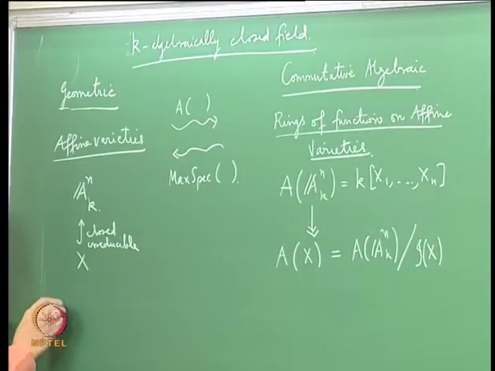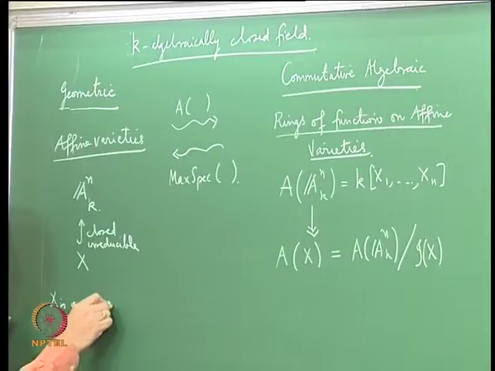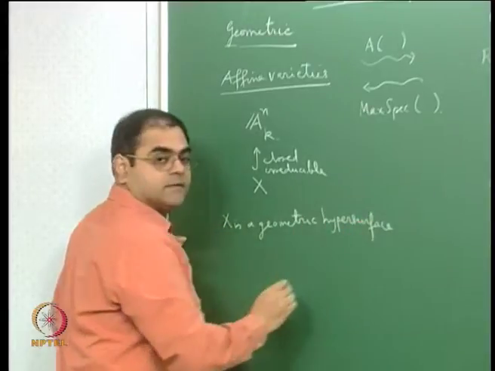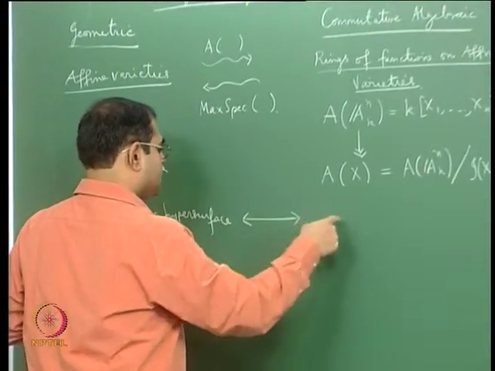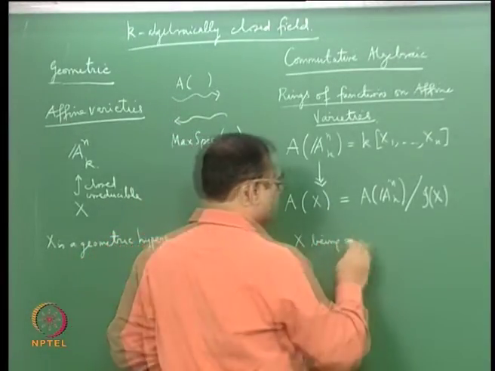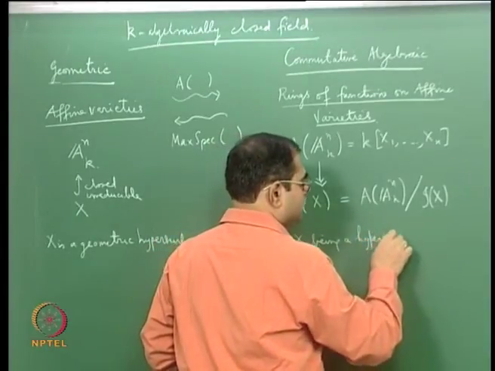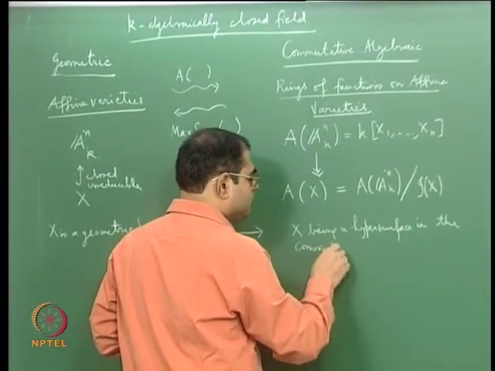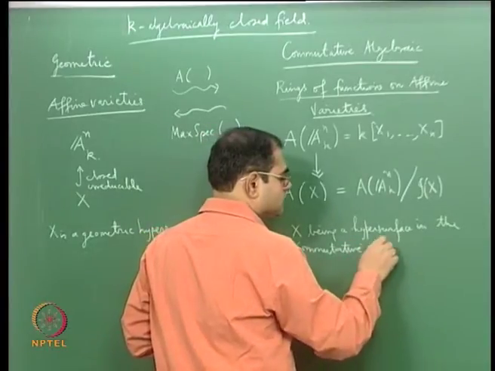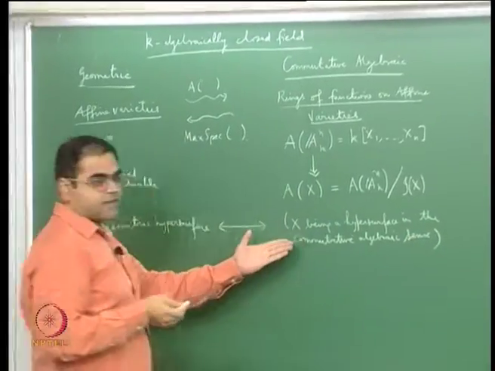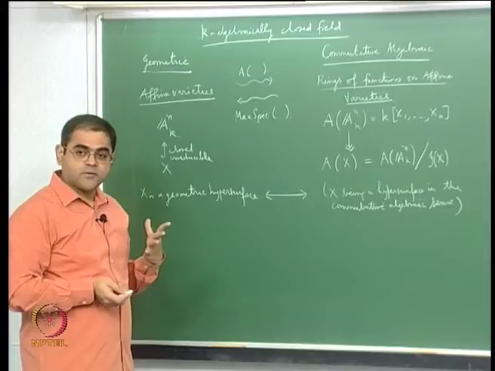Let me recall, for example, if X is a geometric hypersurface, that corresponds on this side to a hypersurface in the commutative algebraic sense. On this side I should not write X, I should write something about its ring of functions.